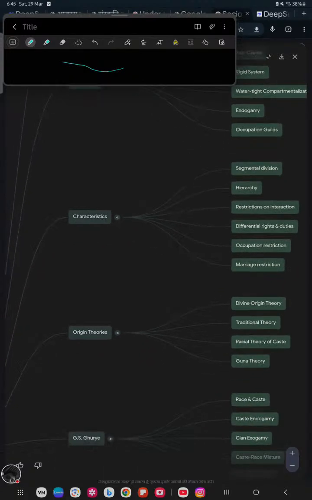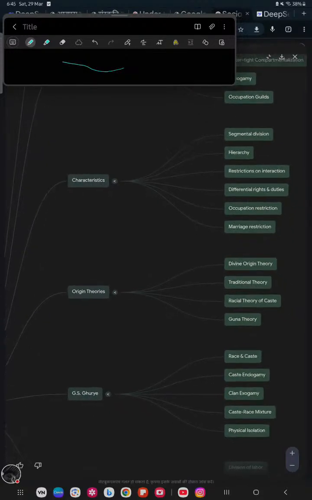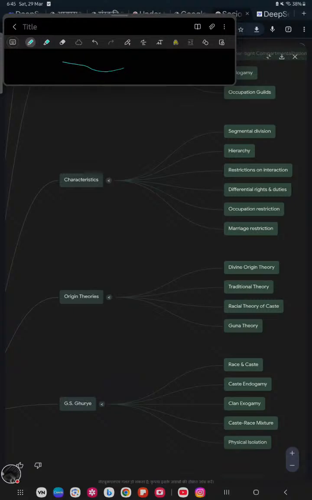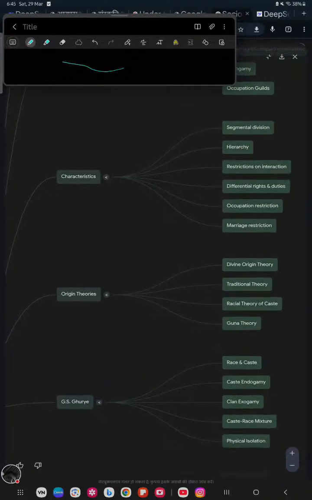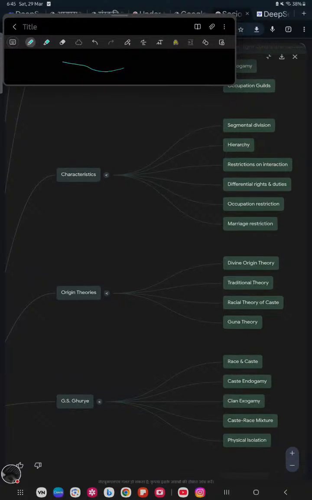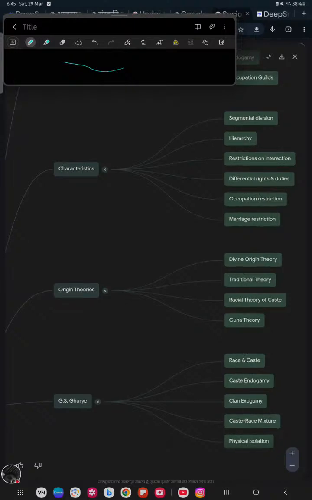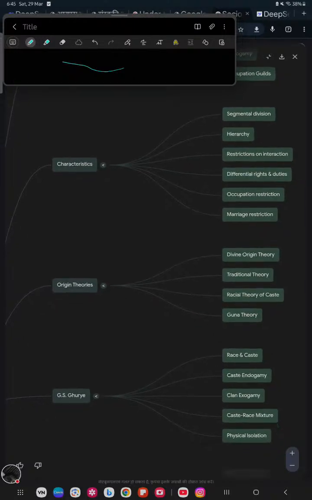Then come the characteristics of the caste. It is a segmental division with hierarchy, and there are restrictions on interaction, and there is a differential in rights and duties of various communities in the caste.